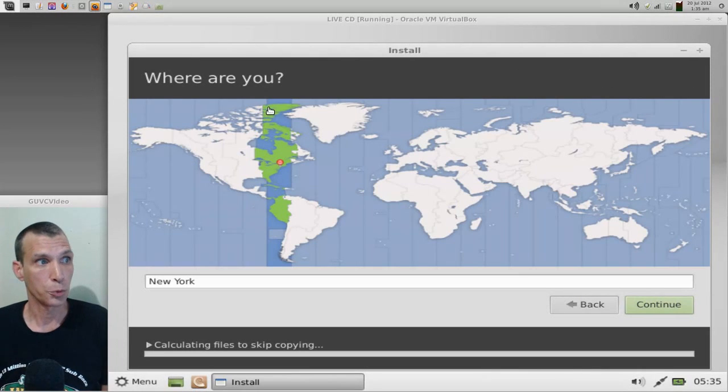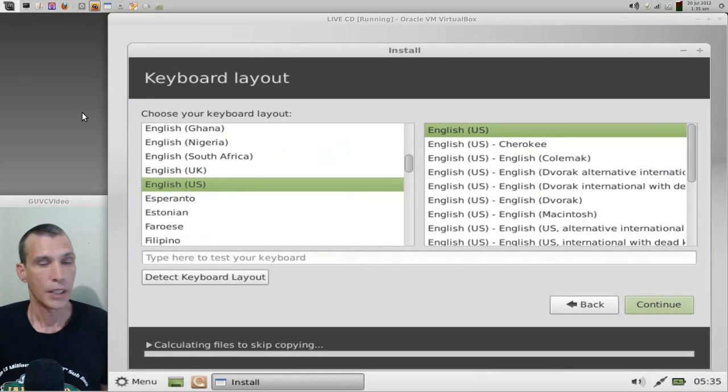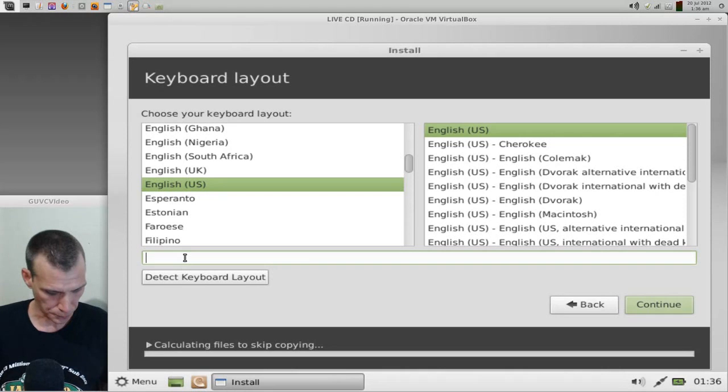Okay, now it's going to want to know what time zone we're in. So be sure to select your correct time zone and press Continue. In most cases, the installer should automatically detect your keyboard layout. You can go ahead and type in the box to test to make sure it's working. That looks cool to me.